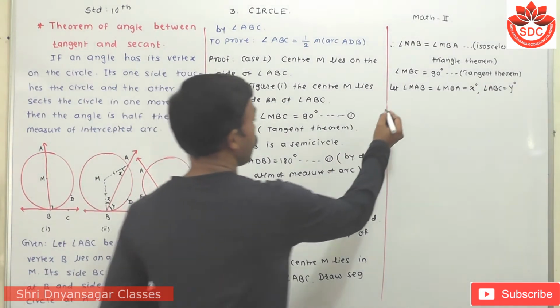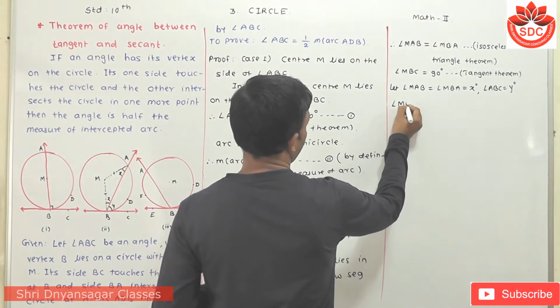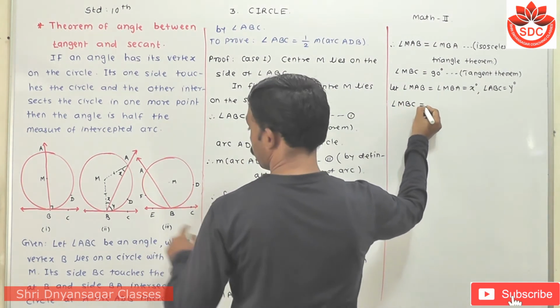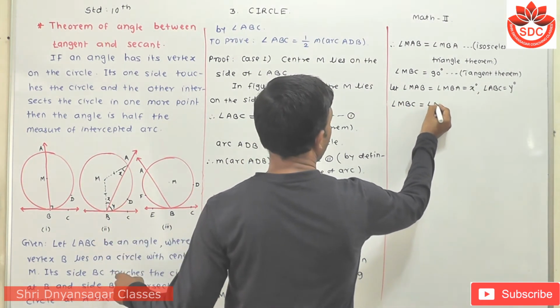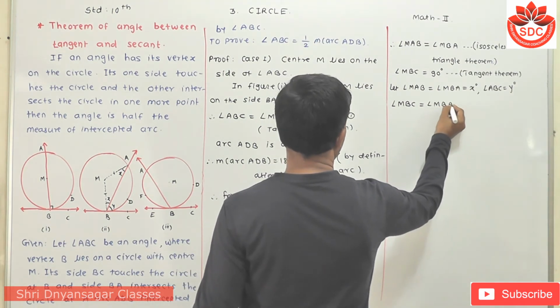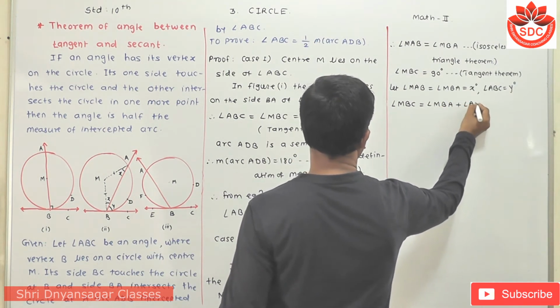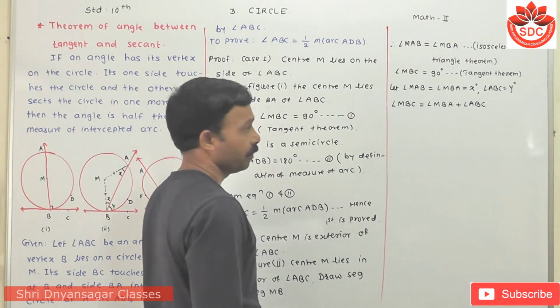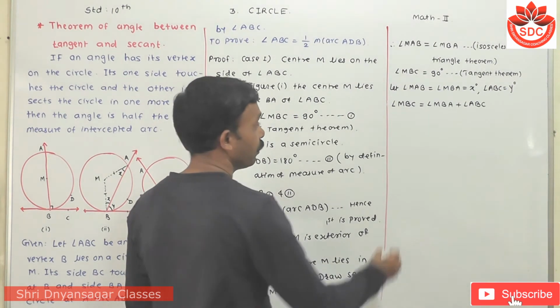Then angle MBC is equal to angle MBA plus angle ABC by the angle addition axiom.